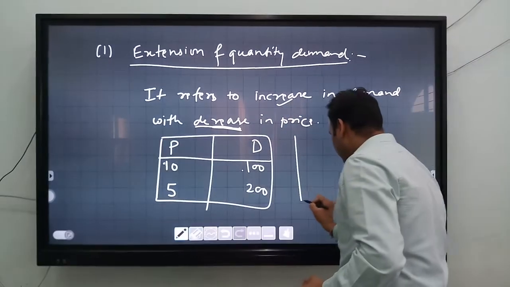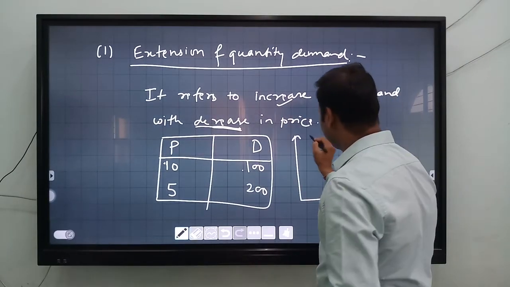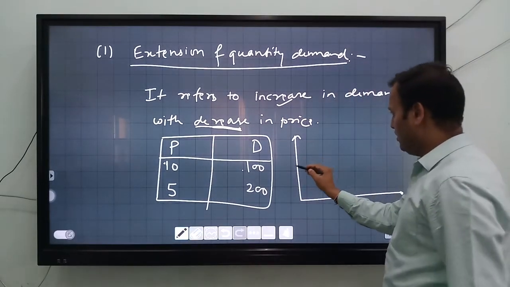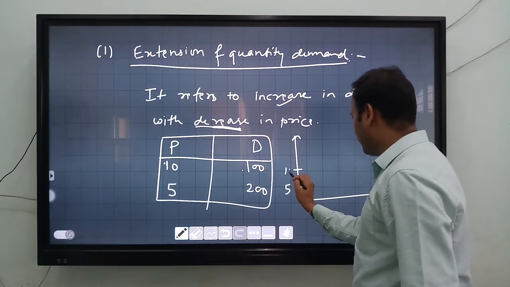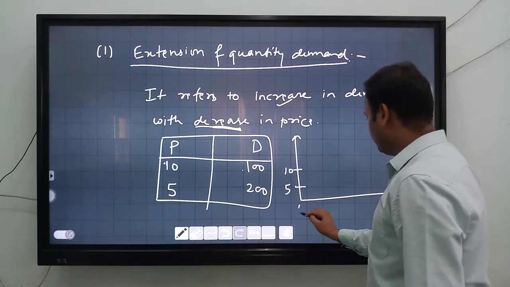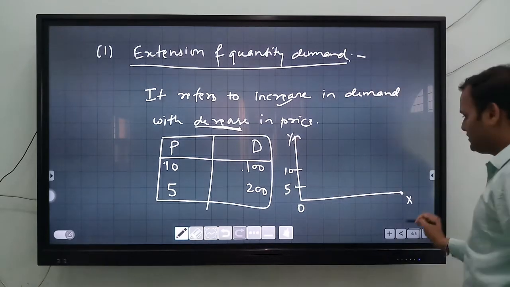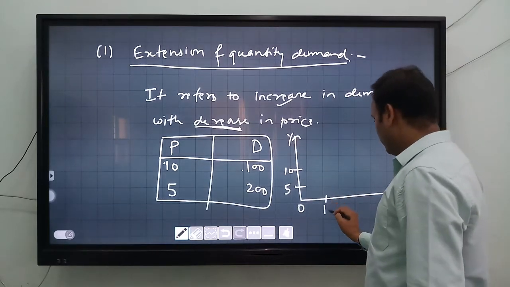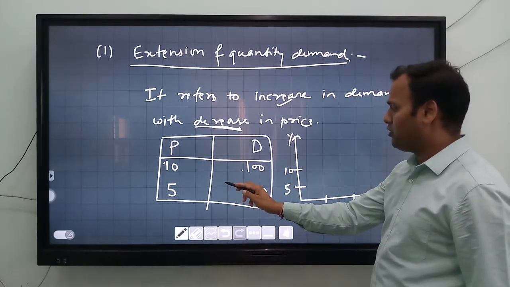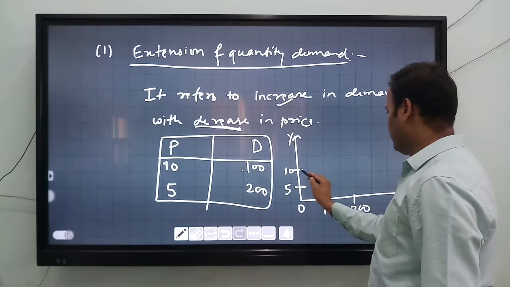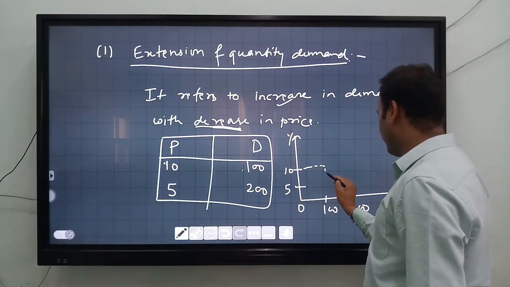Here you should also plot a graph, with price on the y-axis and demand on the x-axis. When the price of the particular commodity is 10 rupees, the demand is 100.